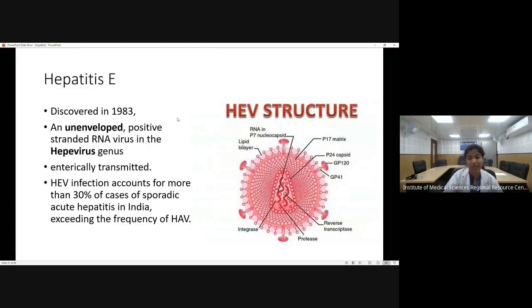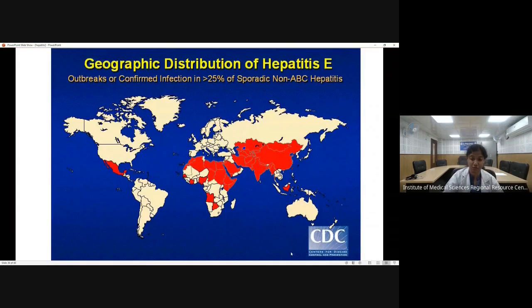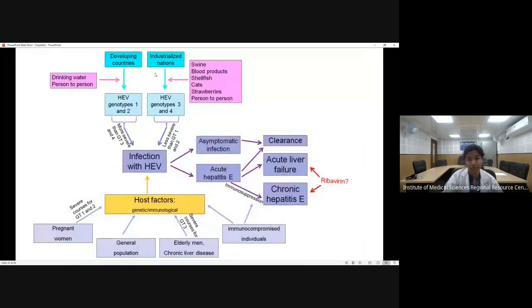Now coming to the last virus, that is the hepatitis E virus. Now hepatitis E is like hepatitis A virus. It is an RNA virus. It is enterically transmitted. However, it is more common than hepatitis A virus. It causes about 30% of the cases of sporadic acute hepatitis, more common than hepatitis A virus. So you can say it is very highly prevalent in the Asian countries. Now in this also there are about 5 genotypes. Genotype 1 and genotype 2 cause more severe hepatitis, especially in case of pregnant women.